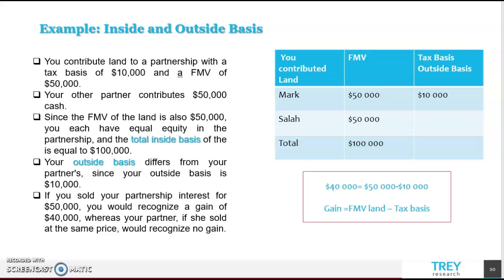However, your outside basis differs from your partner's, since your outside basis is $10,000, while that of your partner is $50,000. If you sold your partnership interest for $50,000, you would recognize a gain of $40,000, whereas your partner, if they sold at the same price, would recognize no gain.